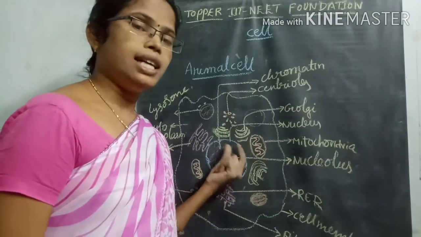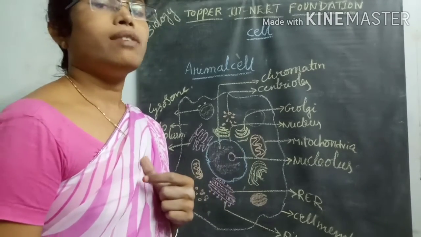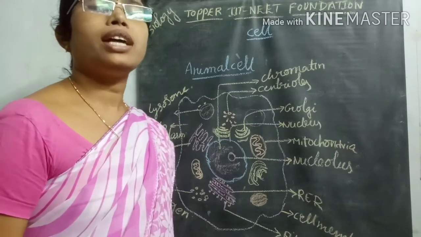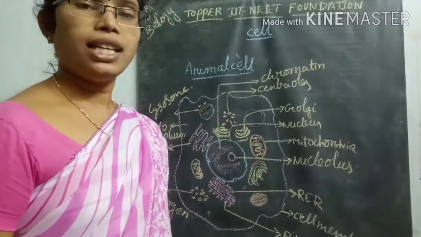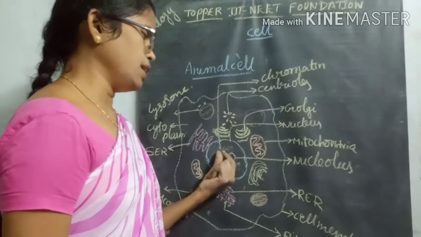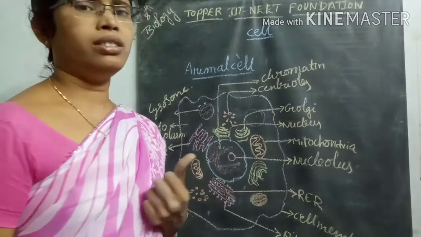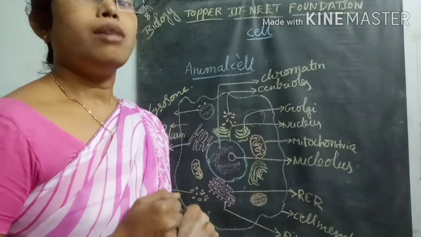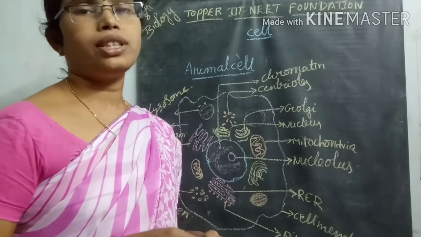Inside that nuclear membrane is the genetic material, which plays a very important role in inheritance, present inside the nucleus. So that is the main difference between prokaryotic and eukaryotic cells.